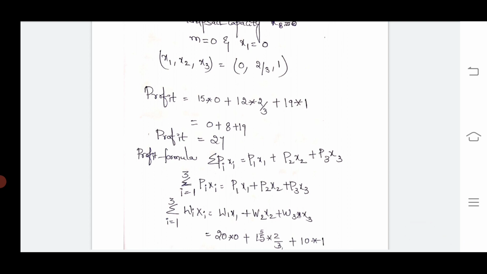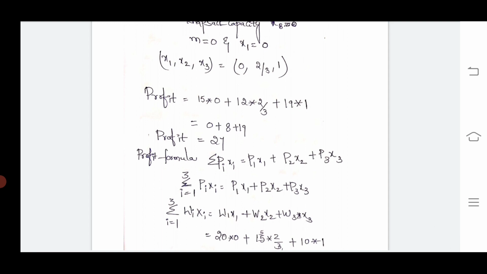W1, weight 1, is 20 into x1, which is 0, plus 15, weight 2 is 15 into x2, in the sense 2 by 3, plus weight 3, 10 into x3, which is 1. Now if we have to calculate: 20 times 0 is 0, plus 3 ones are 3, 5 twos are 10, plus 10, how much? 20. 20 is less than or equal to M.